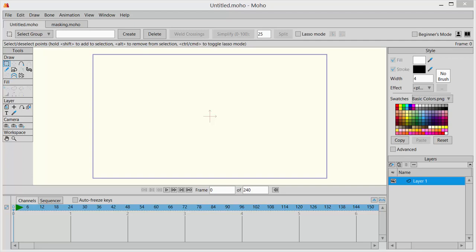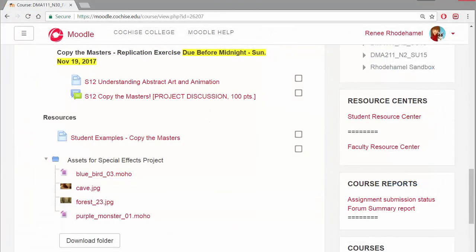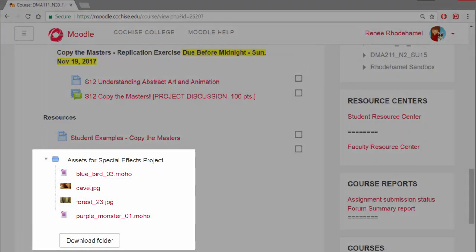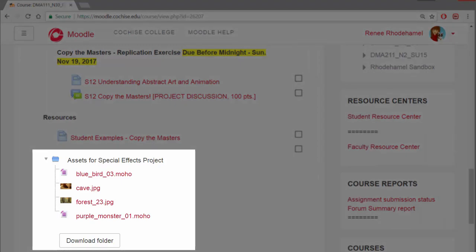Hi, for this lesson, we'll create some useful and fun special effects. Before you get started, you'll need to download those files in this week's resources section: the blue bird, the image of the cave, the image of the forest, and if you don't have a copy of that purple monster, you can get it right there as well.